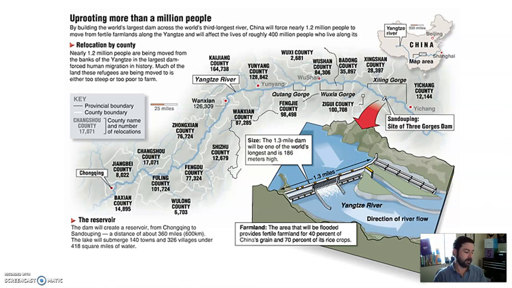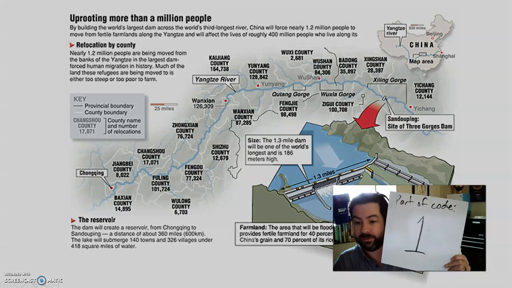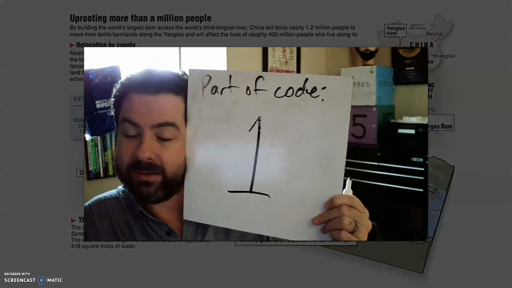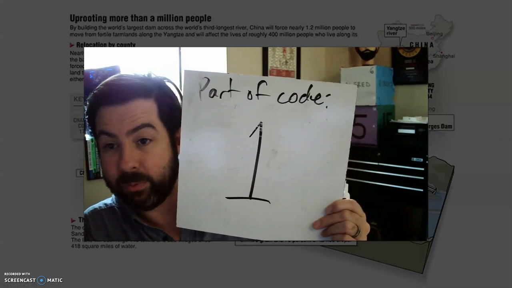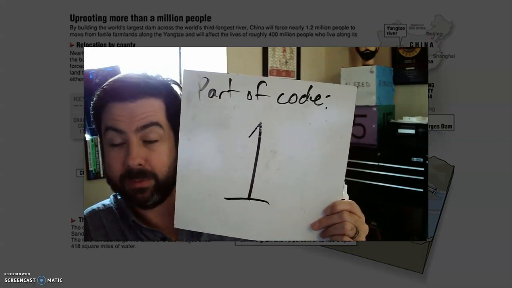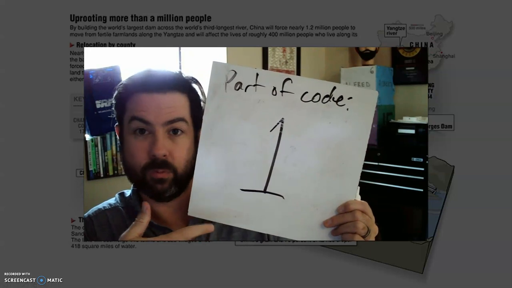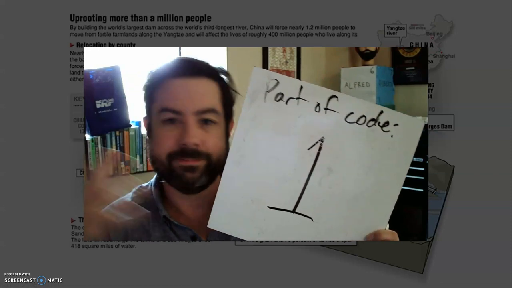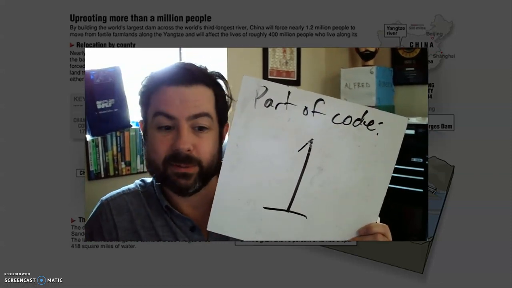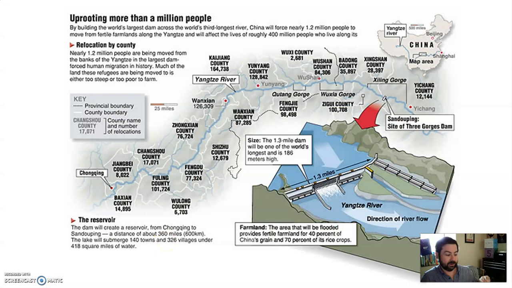So yeah, you have to weigh the good with the bad. You know, 80 people, 300,000 people, 1.2 million people in China moved from their farmlands, or the over 1 or 2 billion people that China already has. Is the greater good better than the individual? There's no easy answer to that question.